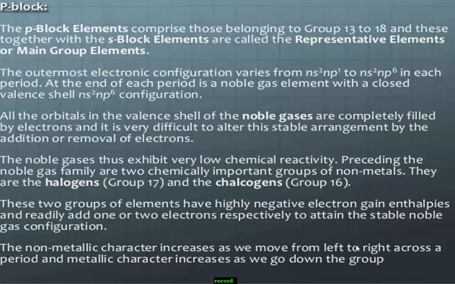Here the outermost electronic configuration varies from ns2 np1 to ns2 np6. At the end of each period is a noble gas element with a closed valence shell. Remember, elements from group 13 to group 18 belong to the p block. Usually the p block contains non-metals. Non-metallic character increases as we move from left to right across a period, and metallic character increases as we go down the group.